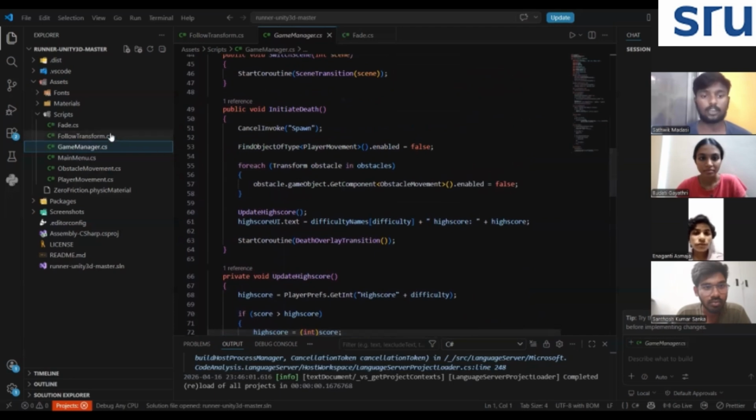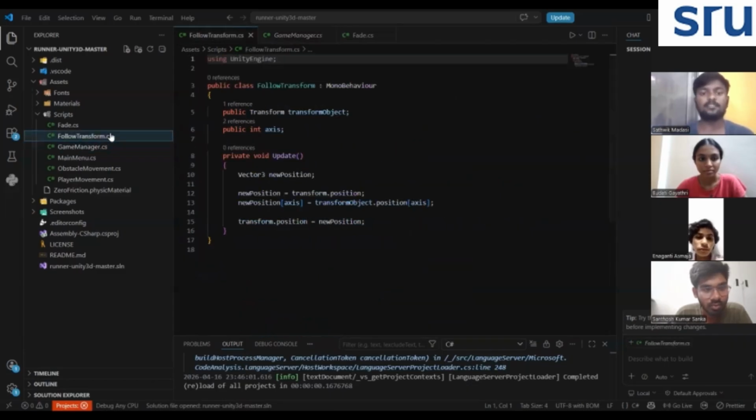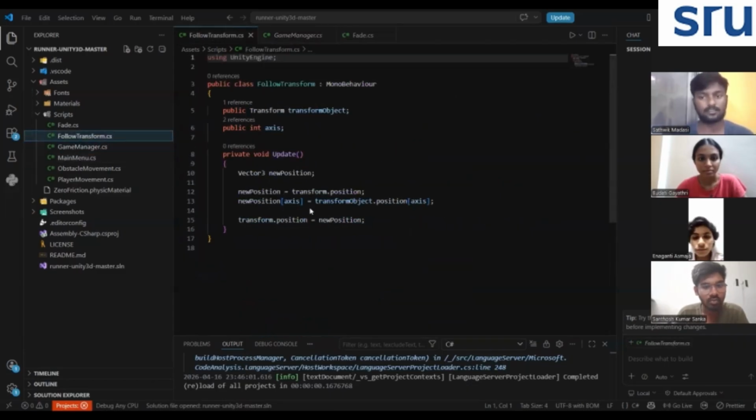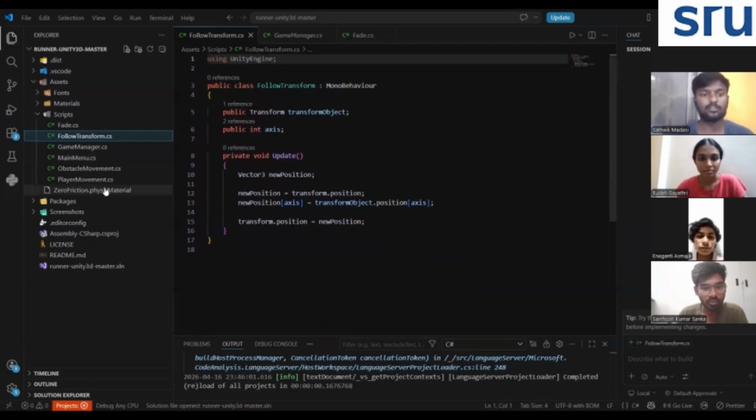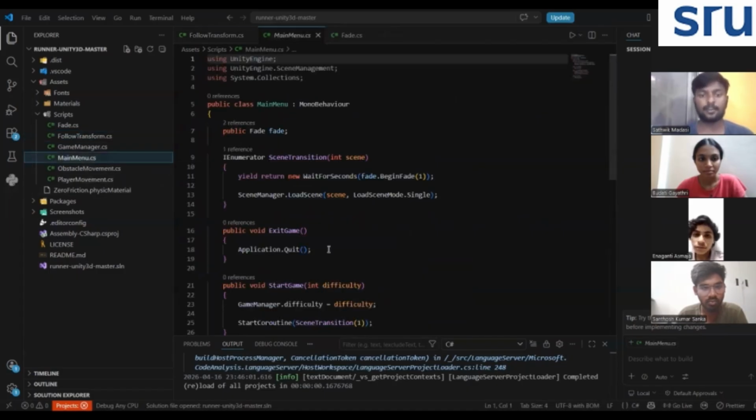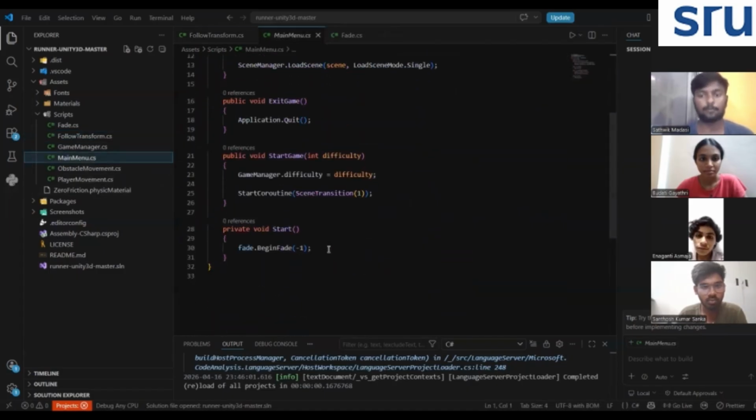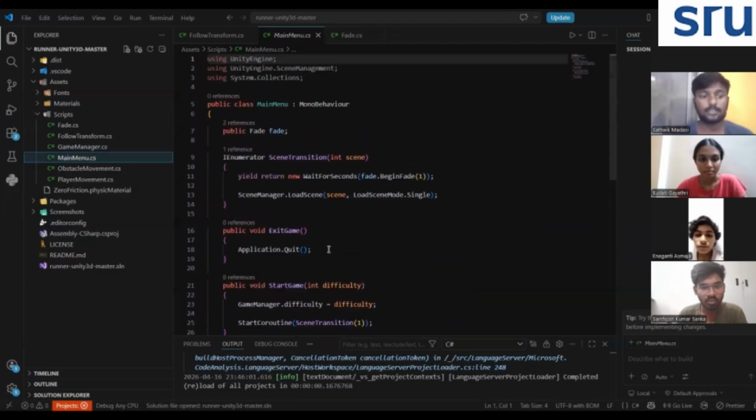Now let's talk about the scoring system. The scoring system in our game increases continuously as long as the player survives. We implemented this using simple timer-based logic in a C# script. In the Update function, we increment the score based on time, usually by adding Time.deltaTime to a score variable. This ensures that the score increases smoothly over time.